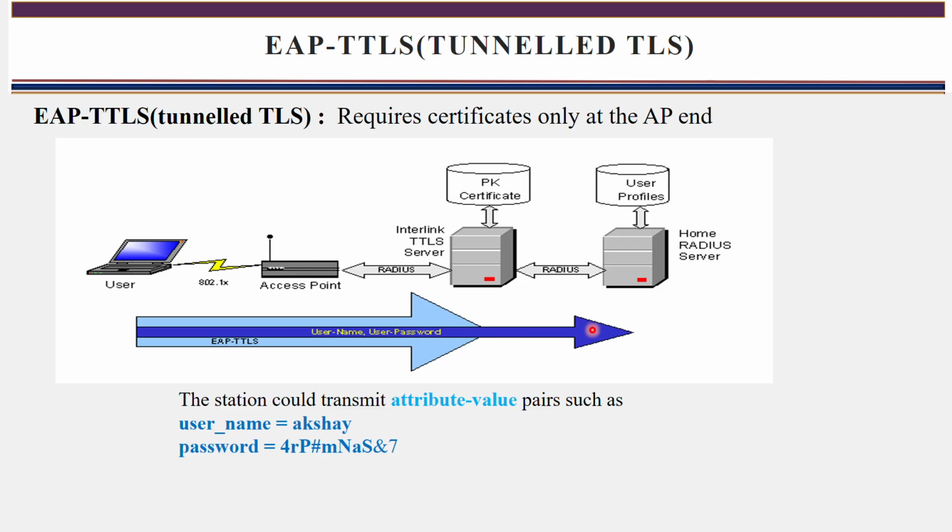Now you are not using the open network. This is the secure channel used between the user, access point, and the authentication server, to prove the authentication. This is how EAP-TTLS works. But one thing to remember: while passing the name and password, you are sending the password openly.